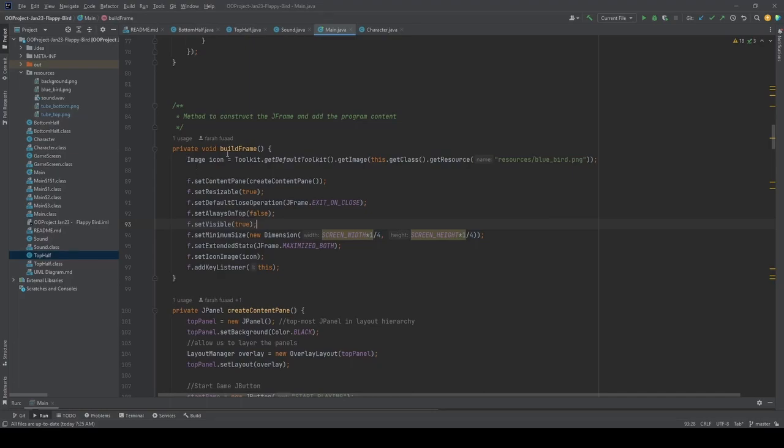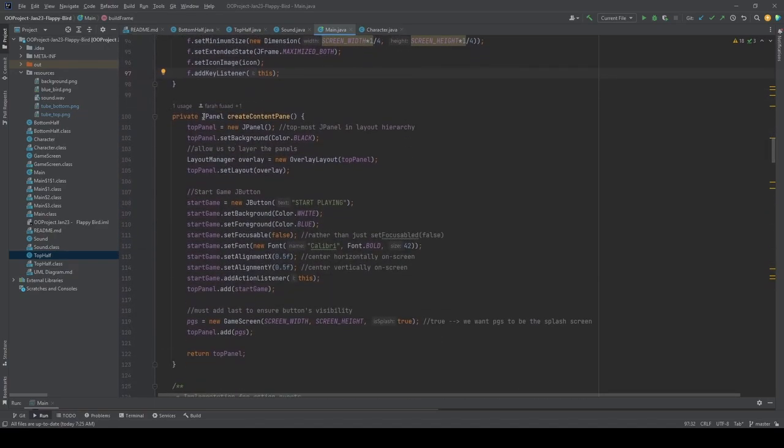So here we have the build frame method to declare the image icon for our Flappy Bird, as stated here, resources/bluebird.png. And here we have all the properties of the Flappy Bird, so that we can suit the Flappy Bird's size and the visibility so that it can stay in the screen, so that you can see the Flappy Bird on the screen.